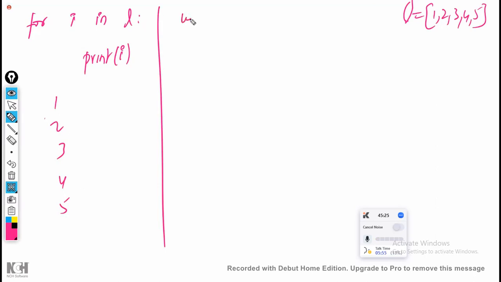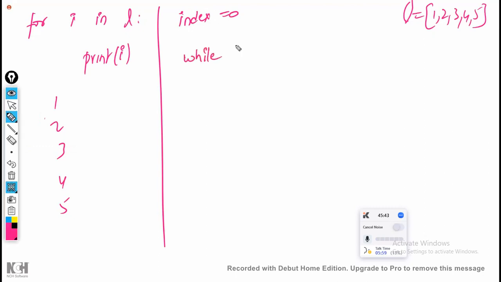Now how do I have to write it? First you have to write I is equal to 0. That is the index. To simplify, I will write directly index only. The name also I will write as index. Index is equal to 0. While.